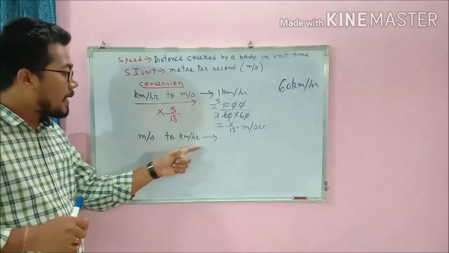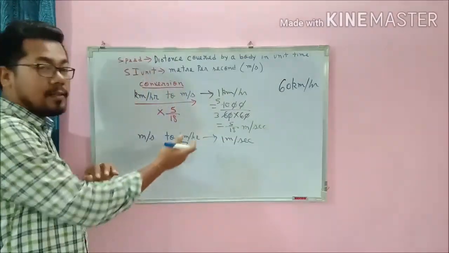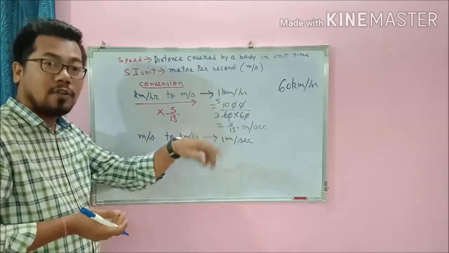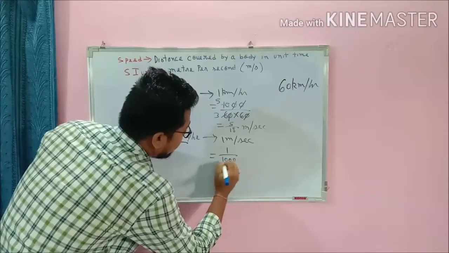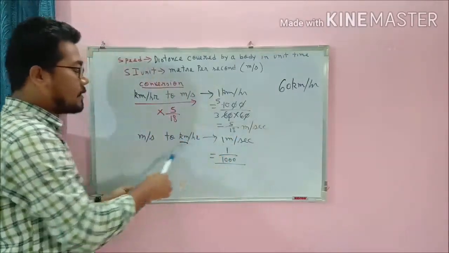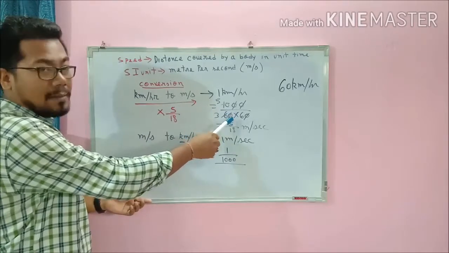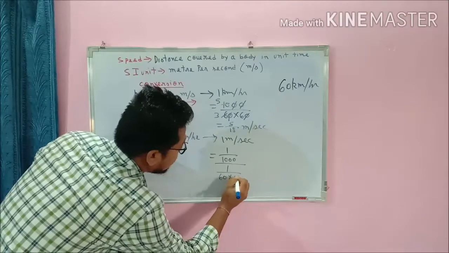Next, meter per second to kilometer per hour. Suppose 1 meter per second. We know that 1 kilometer equals 1000 meters. So from meter to kilometer we have to divide 1 by 1000. Same way, second to hour, we do the opposite of this. Yes or no? Here we multiplied, but here we have to divide, 1 by 60 into 60.